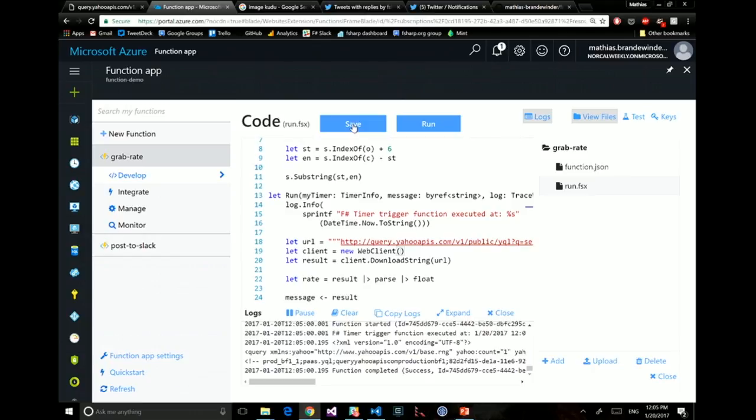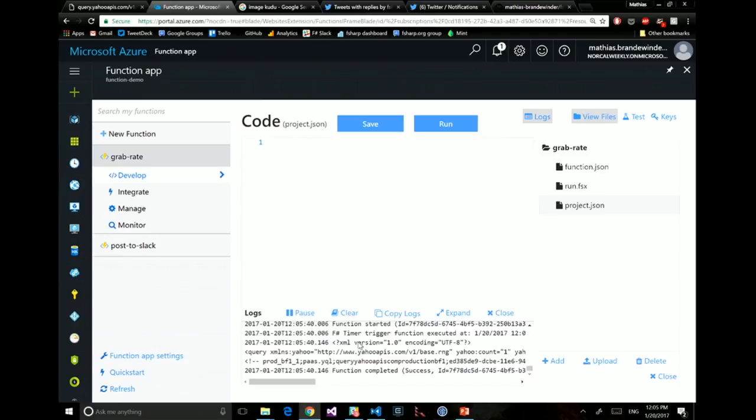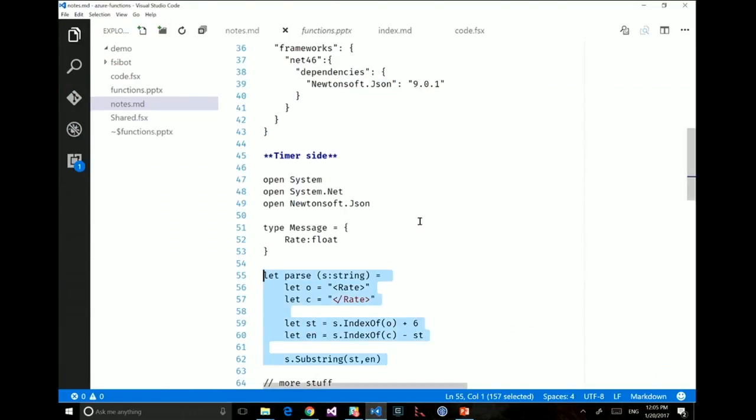Now the next step I want is to create something like a JSON message to pass between the queues. And if I want to do that, I'm probably going to want to use some form of a library. So technically I would not need to do that because JSON.NET is baked in, but imagine for a minute that now I want to use JSON.NET. How do I do it? The way I would do it is by adding a third file here. So let's do that, and that's going to be a project.json file, not fson, but JSON. And in this file, I'm going to define what dependencies I'm going to use.